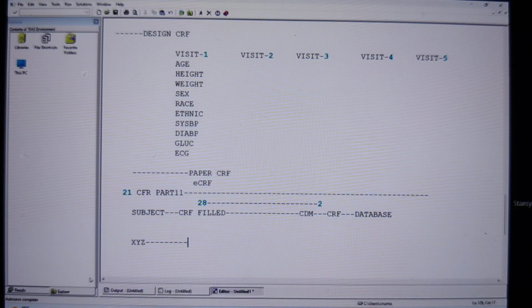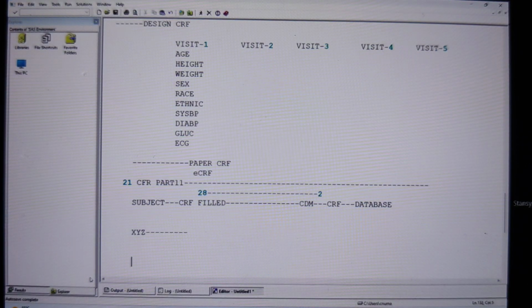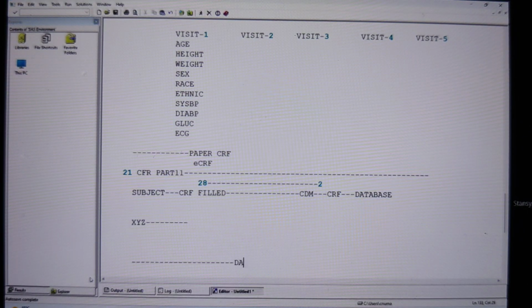Understand this, everybody? Once you have finalized the CRF sheet, the third important step is database designing. We are going to design a database. With the finalized CRF sheet and protocol, you go to a database company, and based on our CRF sheet and protocol, they design a customized database for our clinical trial.